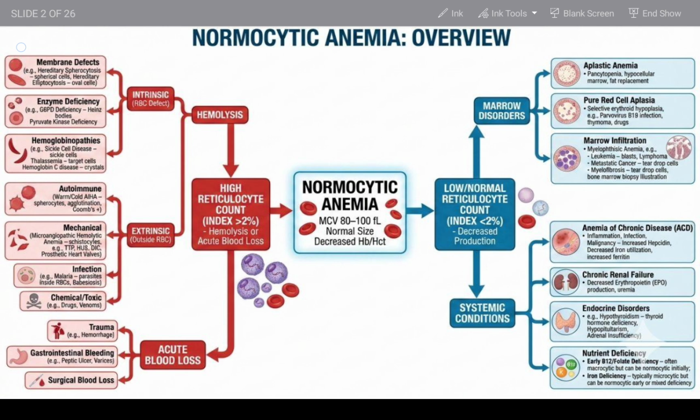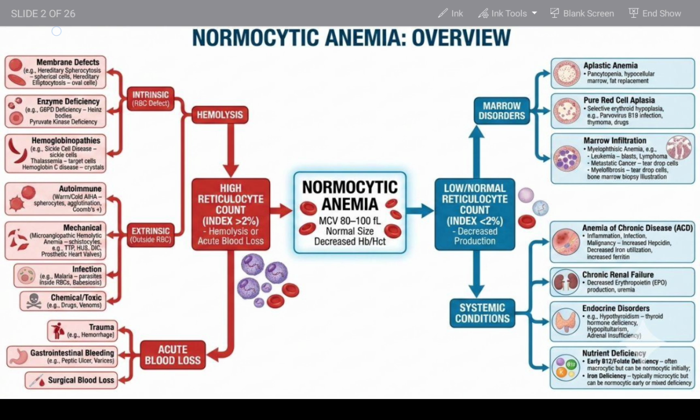Under hemolysis, there are two kinds: intrinsic or intravascular hemolysis and extrinsic or extravascular hemolysis. In intrinsic or intravascular hemolysis, there are membrane defects, enzyme deficiency, and hemoglobinopathies, and under extravascular hemolysis there are autoimmune conditions, mechanical conditions, infections, and chemical or toxic substances. And under acute blood loss we have three main conditions: trauma, GI bleeding and surgical blood loss.